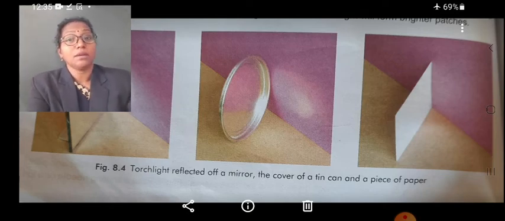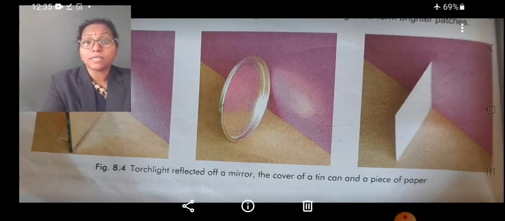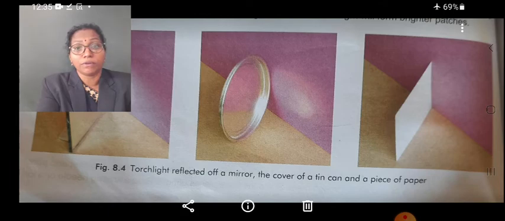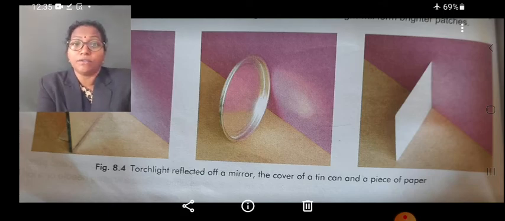We observe that in the case of the mirror the reflected light is more. In the case of the tin can cover the reflected light is medium, and that of paper is very less, because paper is slightly rough in nature. That's why the reflected light is less. So according to the nature of the surfaces, the amount of reflected light is also different.